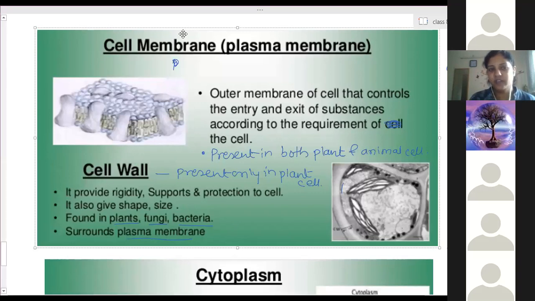But the cell membrane will not remain intact if it loses or gains water. In a single cell, due to excess losing or excess gaining of water, the size of the cell will not remain intact. But due to the presence of the cell wall, the size of a plant cell remains intact even after gaining or losing water. It won't change. So it is the rigidity of the cell wall that helps in these cases.